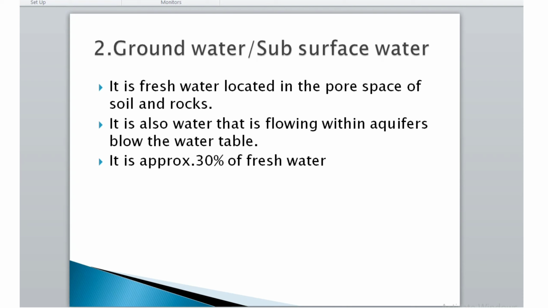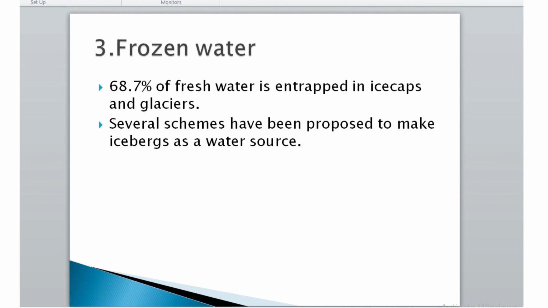Subsurface water storage is generally much larger compared to inputs than it is for surface water. The natural input to subsurface water is seepage from surface water. Now the third is frozen water. 68.7% of fresh water is entrapped in ice caps and glaciers. Several schemes have been proposed to make icebergs a water source.